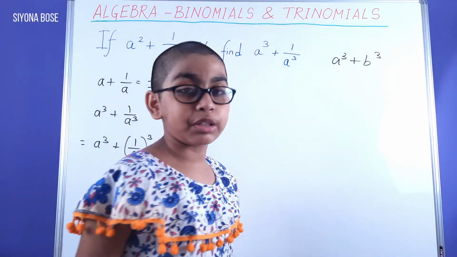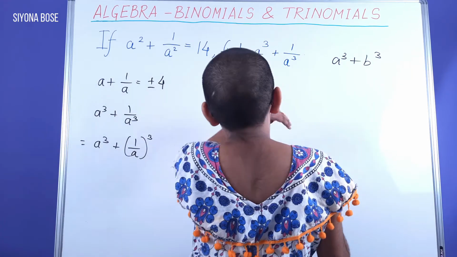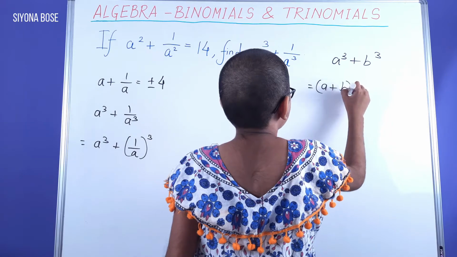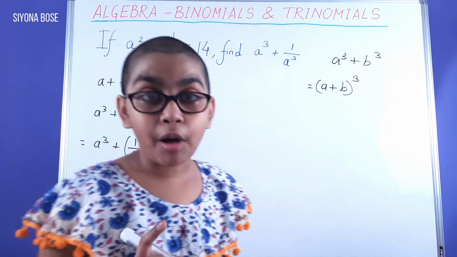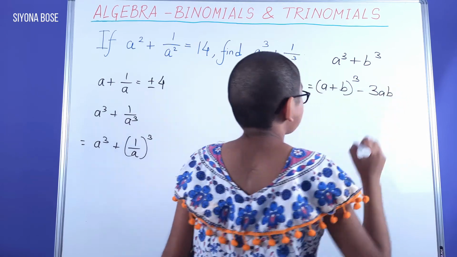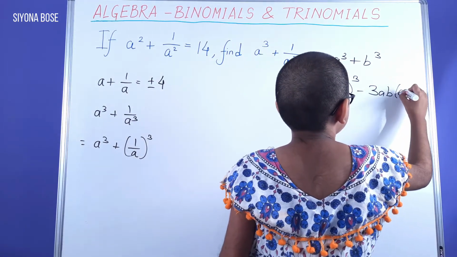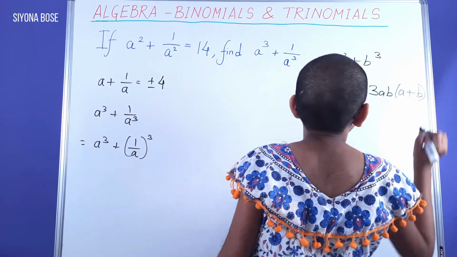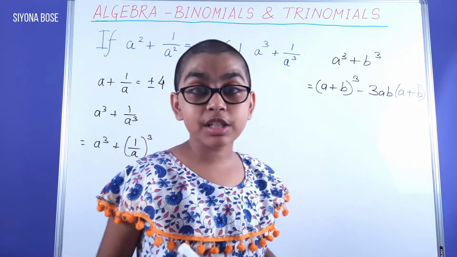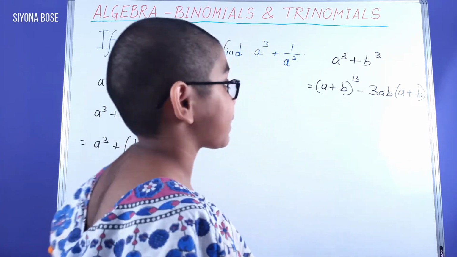And again, we now refer to a formula over here: a cubed plus b cubed equals a plus b the whole cubed minus 3ab into a plus b the whole.